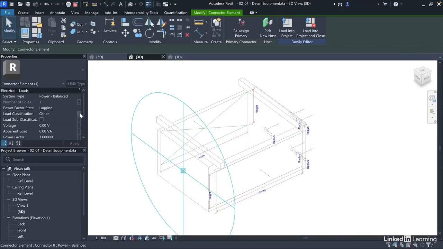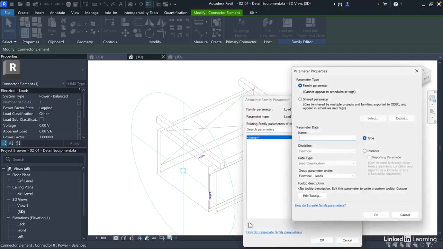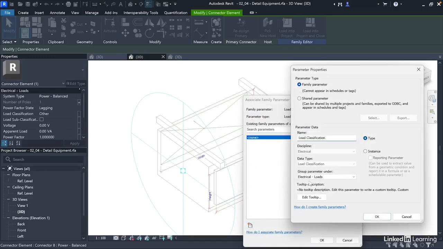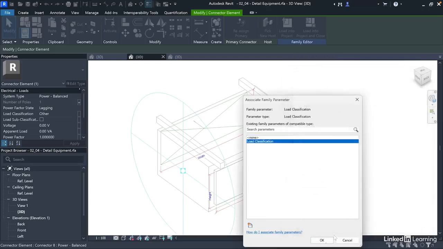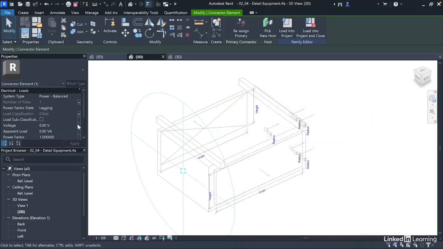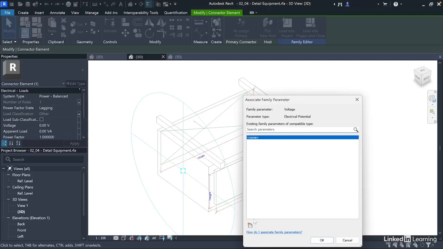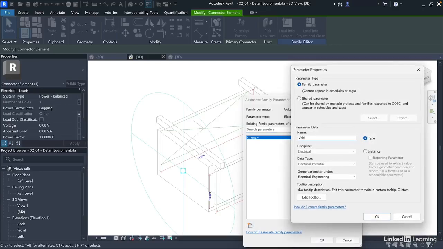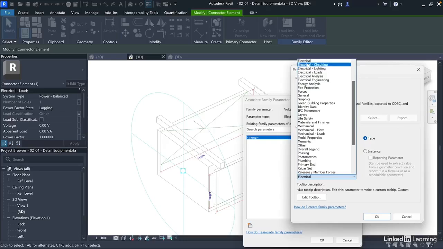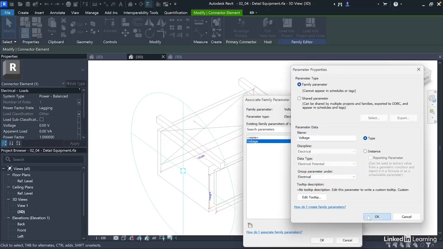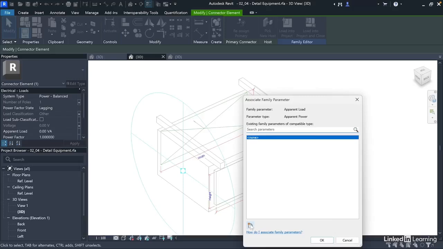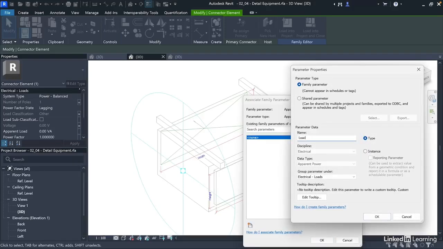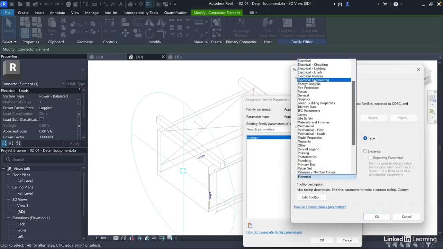Then load classification under electrical. Voltage under electrical. And lastly, the apparent load. You can call it load under electrical.